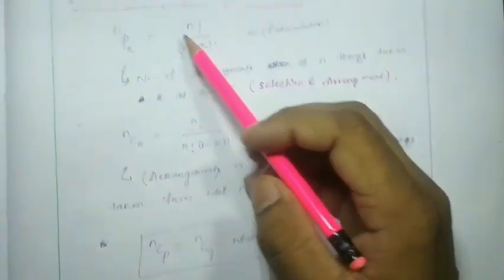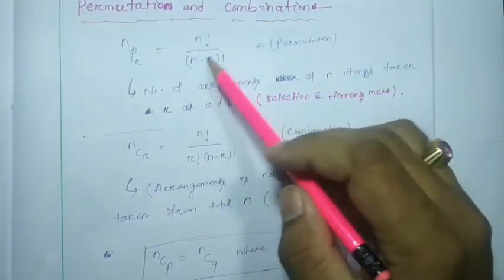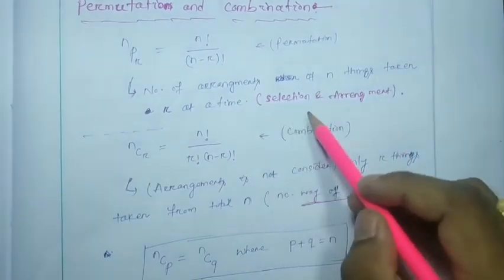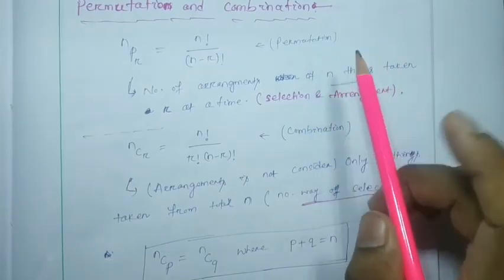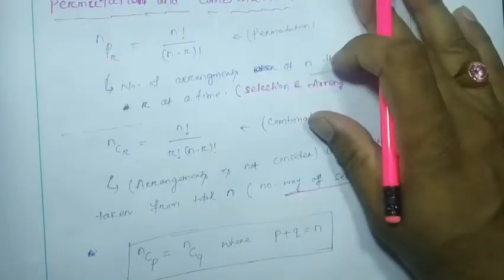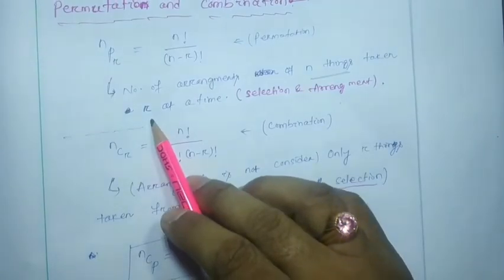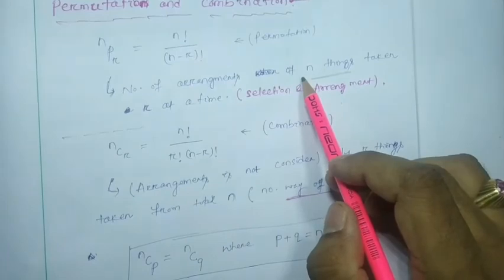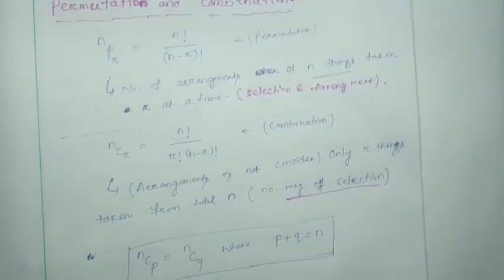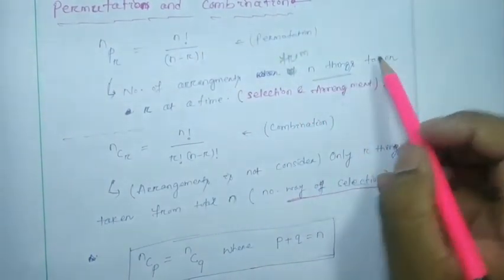Here permutation is nPr, that means n factorial by (n minus r) factorial. This is the representation of permutation, meaning selection and arrangement: the number of arrangements from n things taken r at a time.